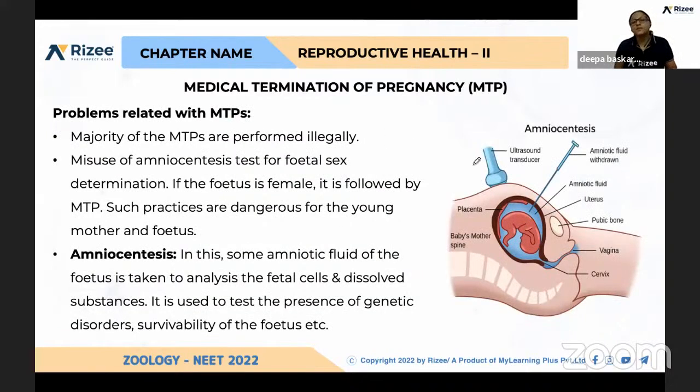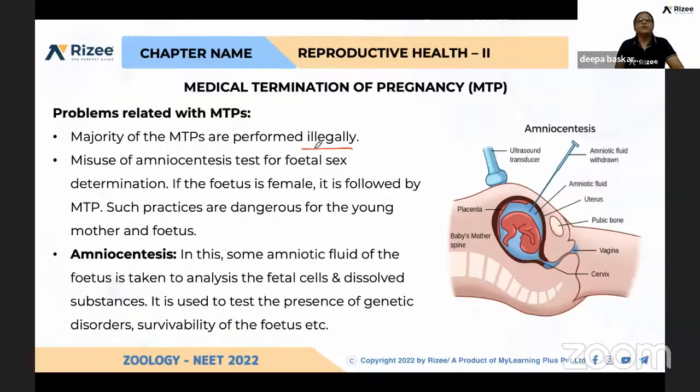So what are the problems related with medical termination of pregnancy? The majority of induced abortions are performed illegally. Why? If a pregnancy happens unknowingly and they already have too many children, they will go for this MTP. Even though the government is creating awareness about contraceptive methods, they are not willing to follow any of them. So if they get pregnant after that, they cannot do it legally.